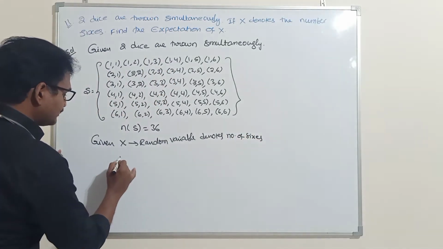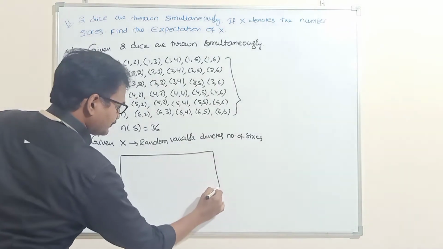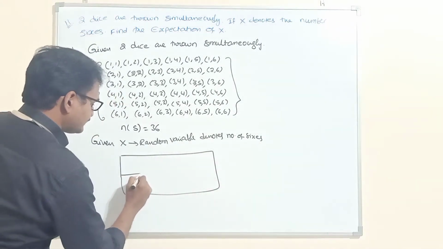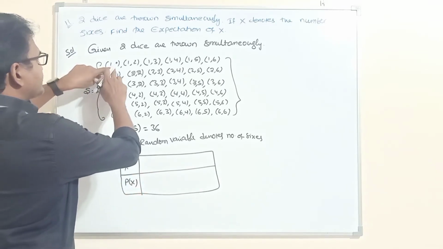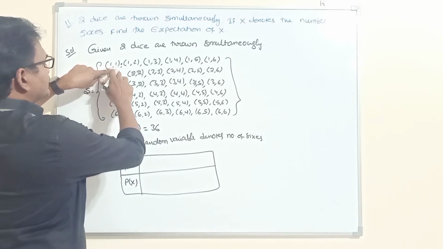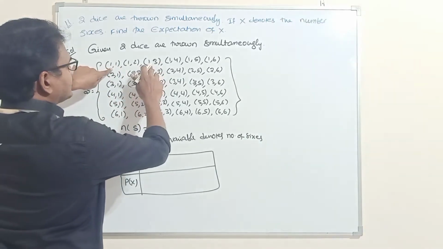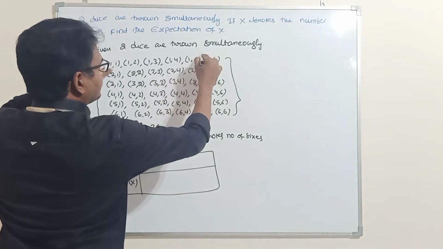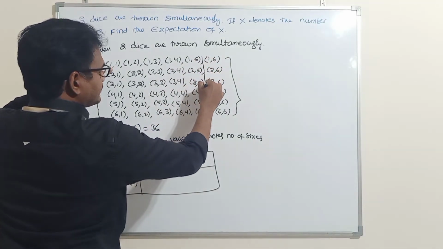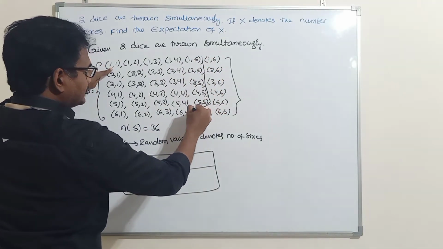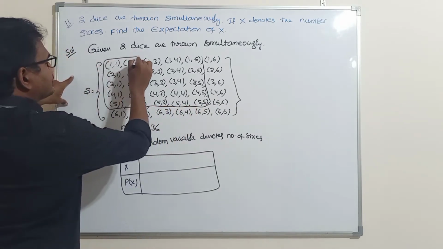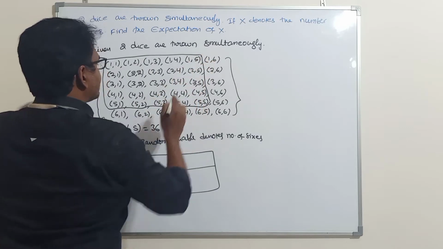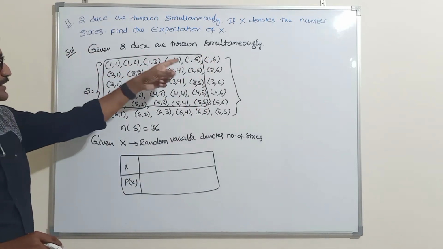So I am taking a table to find the mean, X and P of X. If you observe these sample points, 6 is not there. Observe these 25 sample points: there is no 6.